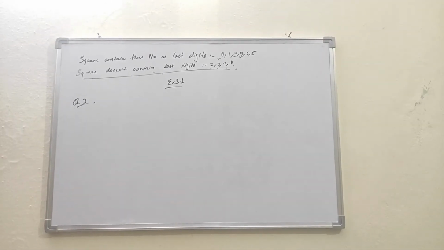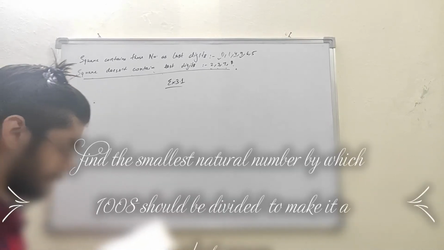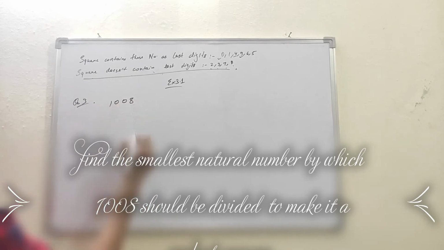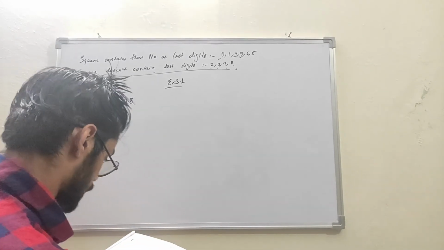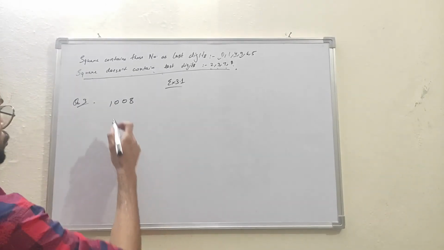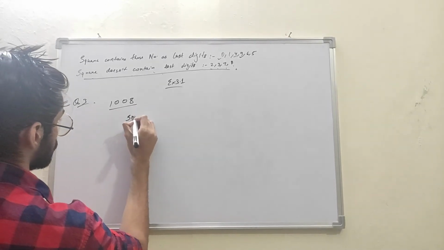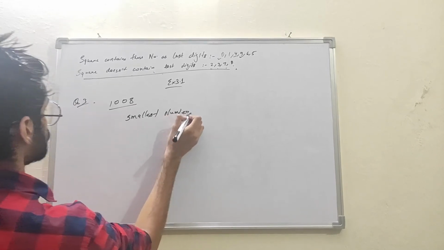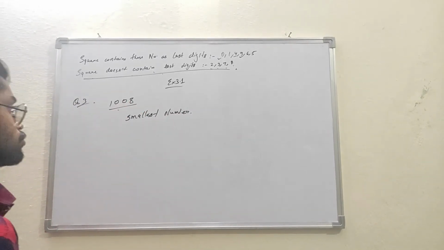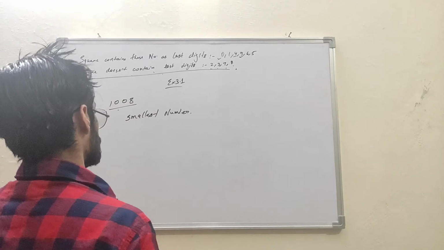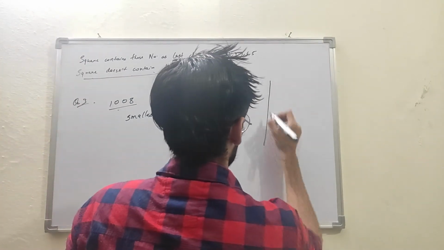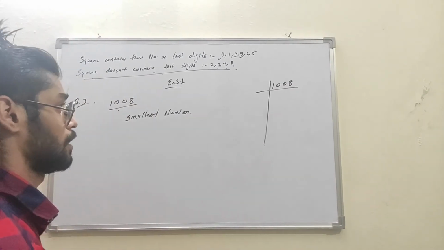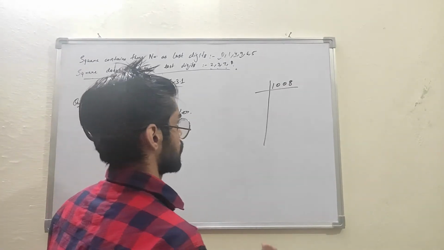Question number 3 is: find the smallest natural number by which 1008 should be multiplied to make it a perfect square. So we have to find the smallest number by which this number should be multiplied to make it a perfect square. Firstly, we will have to find the prime factors of this number.